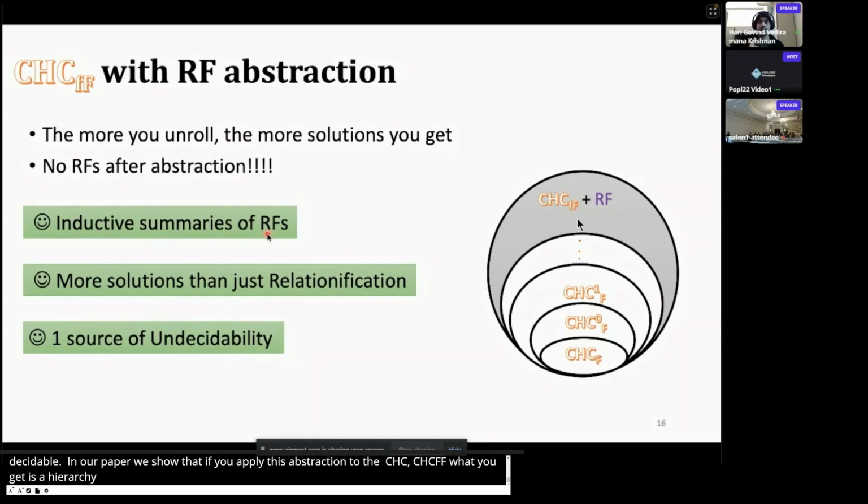The more unrolling you do before the abstraction, the more solutions you get. So this hierarchy is the best of all worlds. It has uninterpreted predicates to get inductive summaries for recursive functions. It has more solutions than just relationification, and we don't have undecidability because we replace all recursive functions.